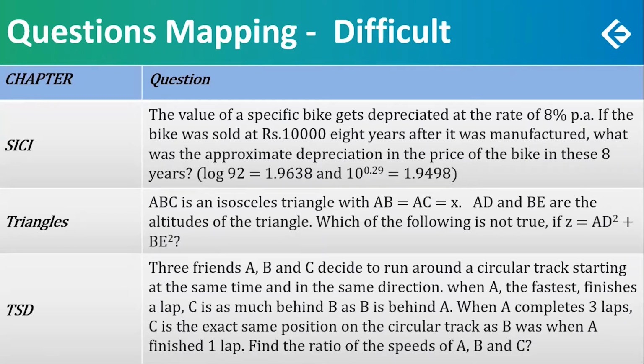Triangles. ABC is an isosceles triangle with AB and AC being equal, as x. AD and BE are the altitudes of the triangle. Which of the following is not true if Z is equal to AD square plus BE square? So under one way, convert AD into x and the height, BC.